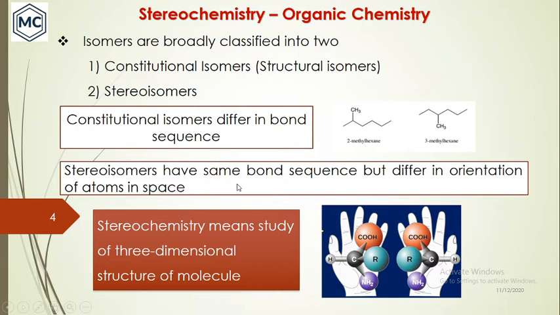Whereas stereoisomers have the same bond sequence but differ in orientation of atoms in space. So stereochemistry means the study of the three-dimensional structure of molecules. And you can see that in this particular structure, the stereoisomer, both structures are the same. The difference is the orientation of these structures in space.